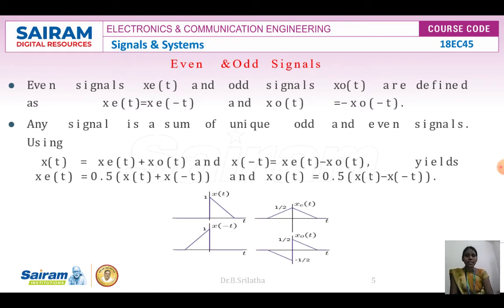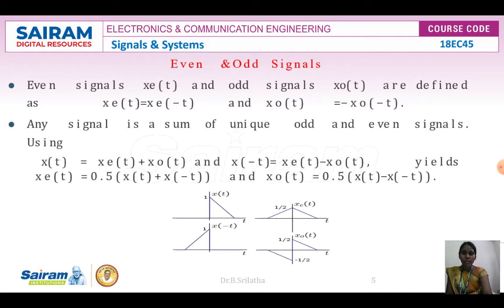Any signal is the sum of an even and an odd signal. If you consider this as my x of t, then x of t is xe of t plus xo of t, the even signal plus the odd signal. Now, to find the even and odd signals, I substitute minus t: x of minus t is equal to xe of minus t plus xo of minus t.